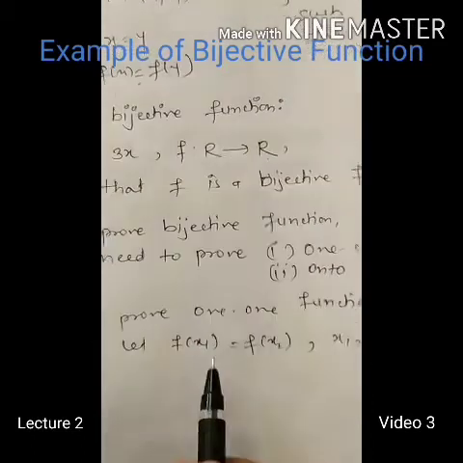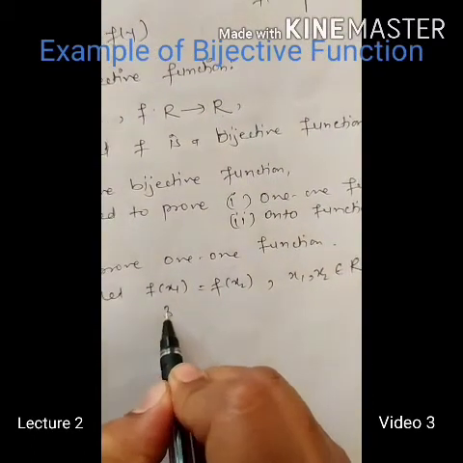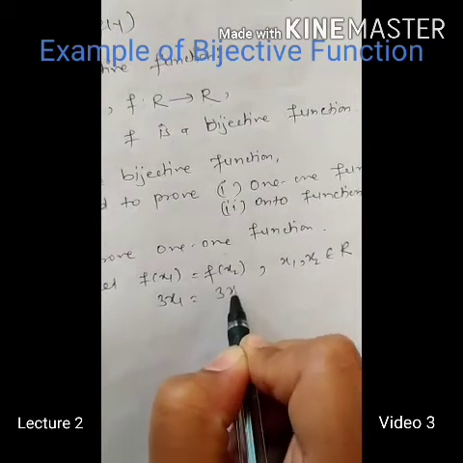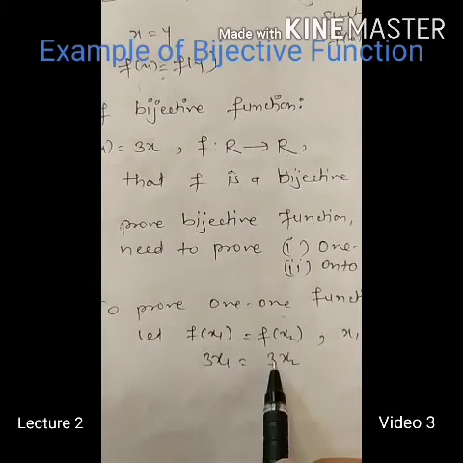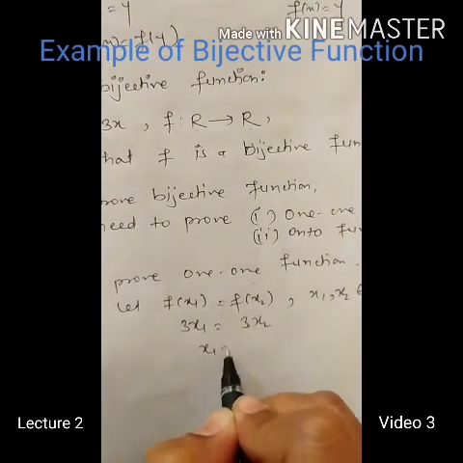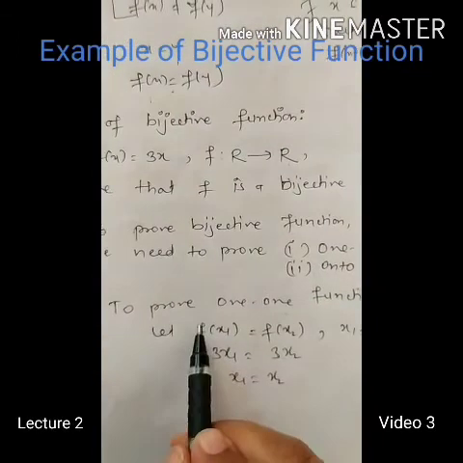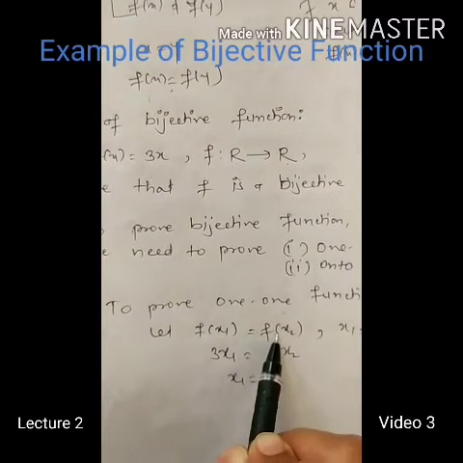Now we can easily put the values. So 3x1 equals 3x2. Can we divide this 3 by this 3? So what we will get? x1 equals x2.